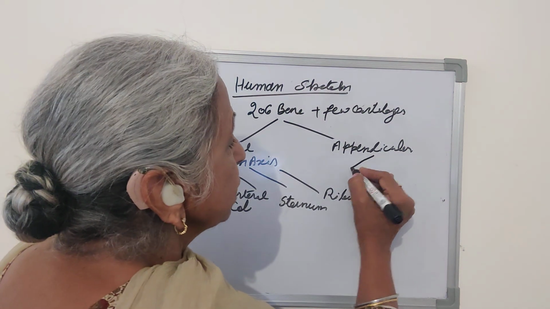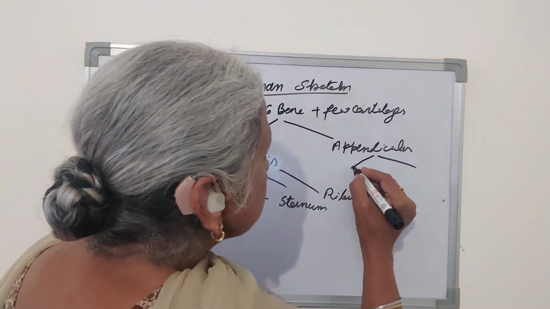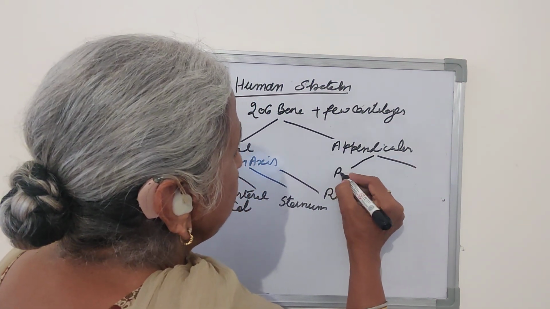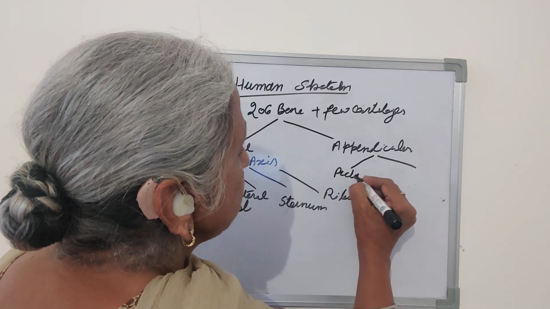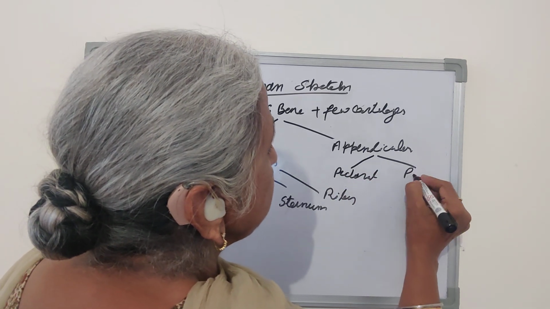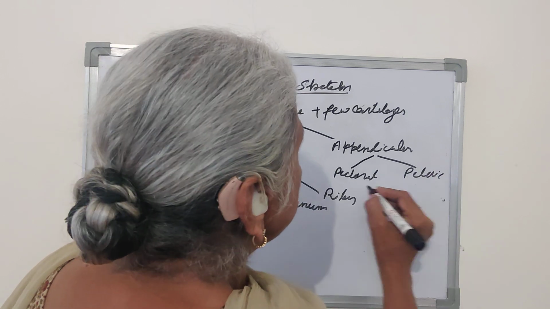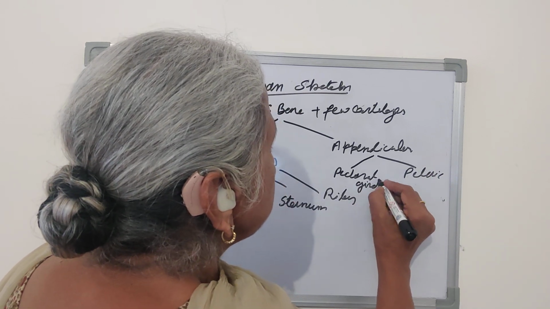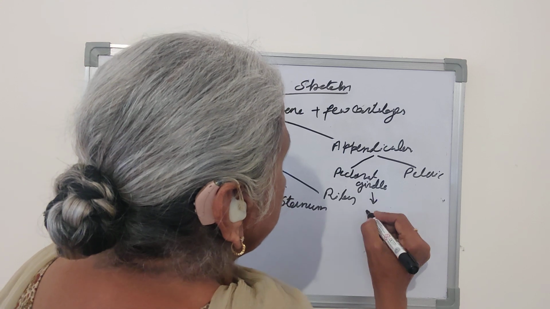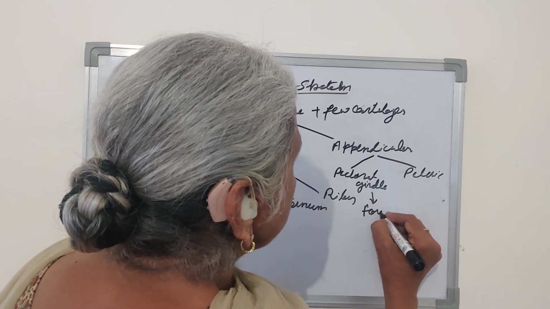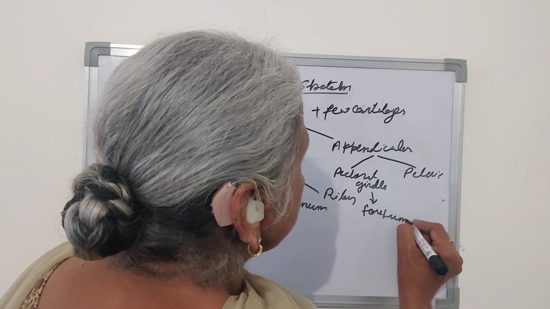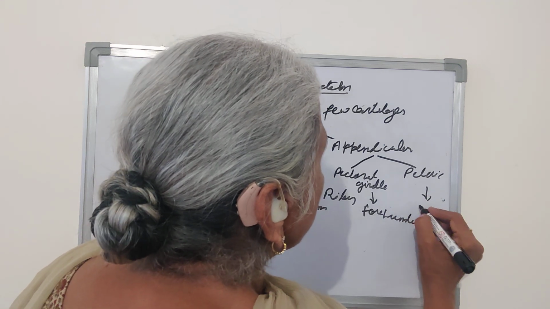The appendicular skeleton has girdles along with limbs: pectoral girdle and pelvic girdle. Pectoral girdle along with bones of forelimb, and pelvic girdle along with bones of hind limb.